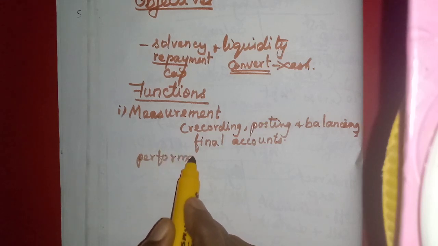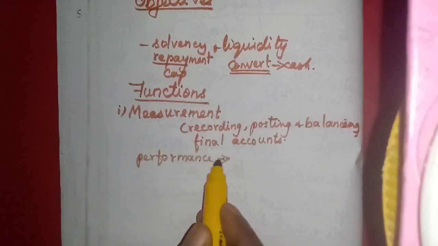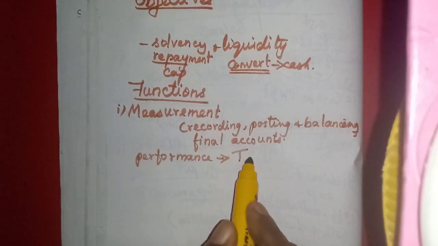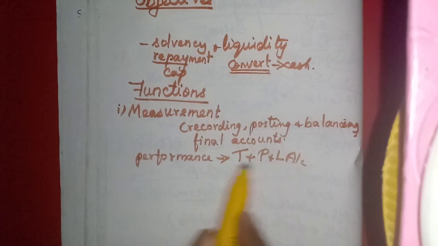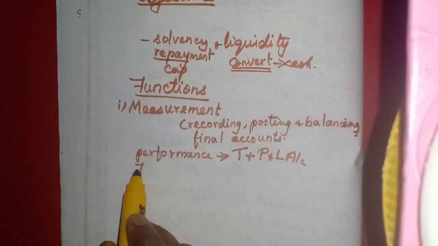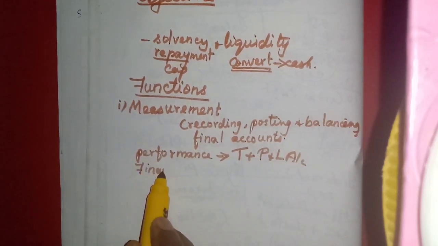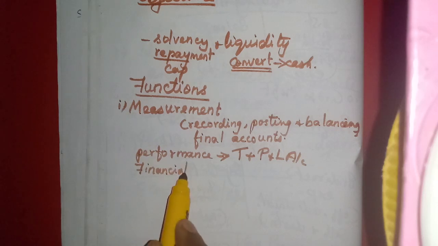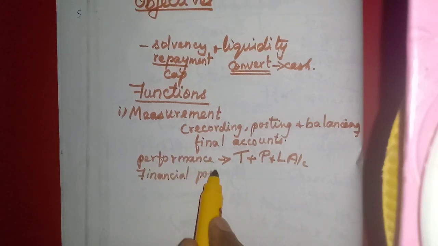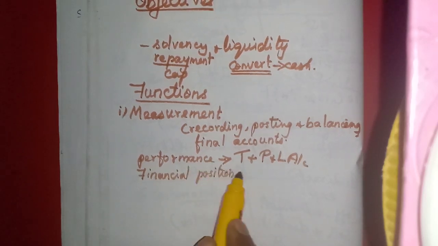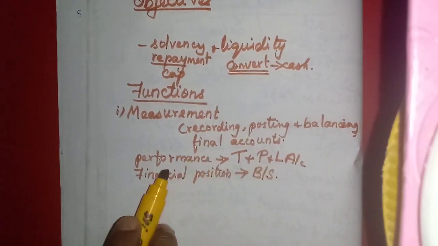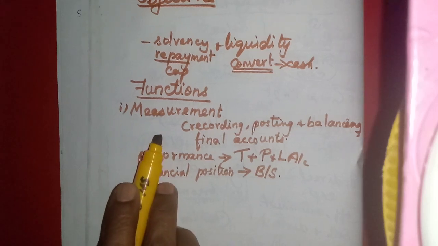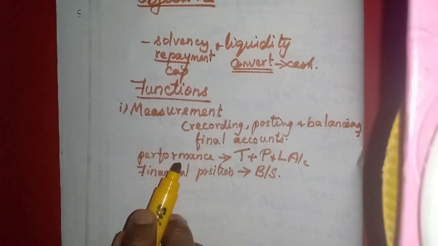The performance means whether it has earned profit or loss, from the trading and profit and loss account. Okay, then we can measure the financial position of the business from the balance sheet. So this can be measured from the accounting. So that is its main function, measurement.